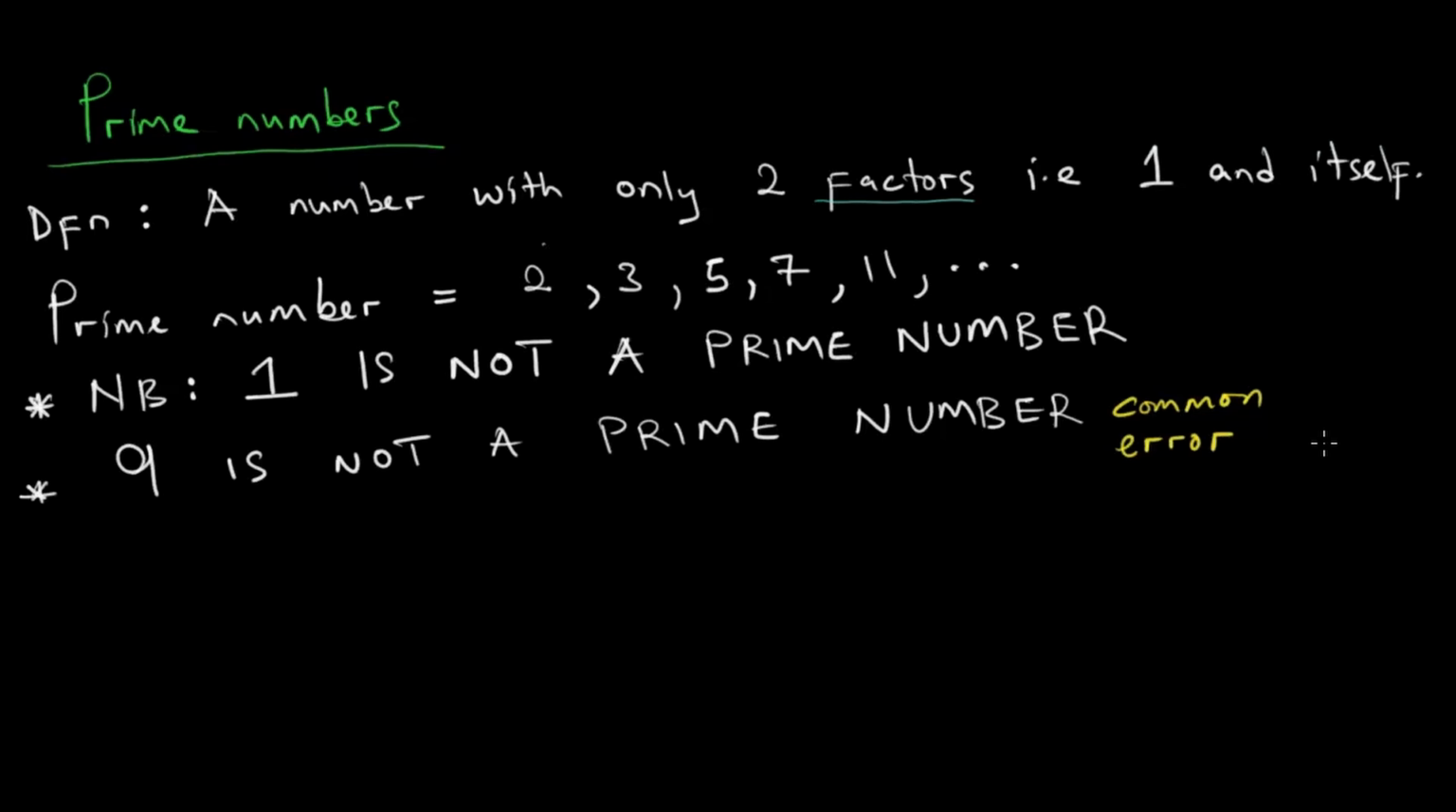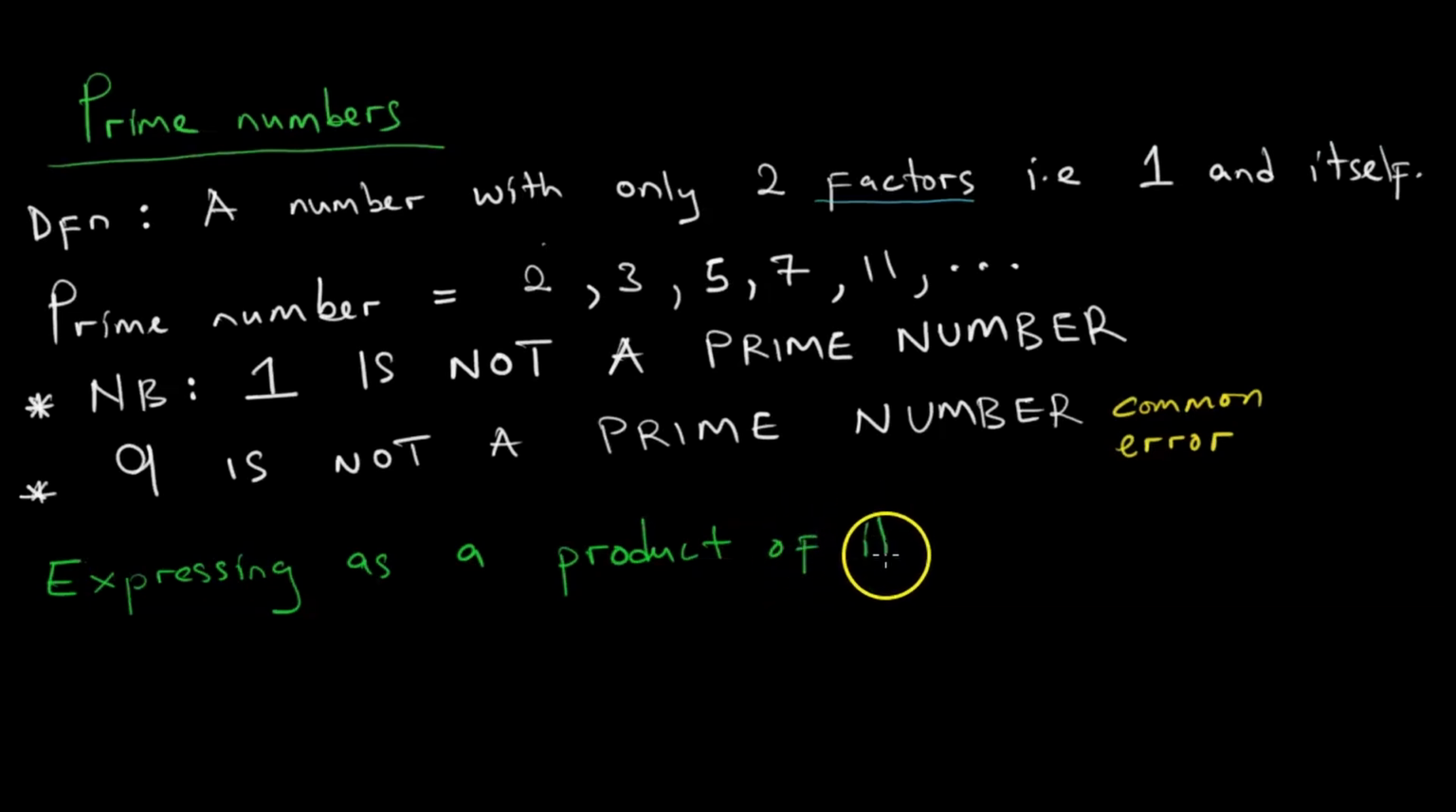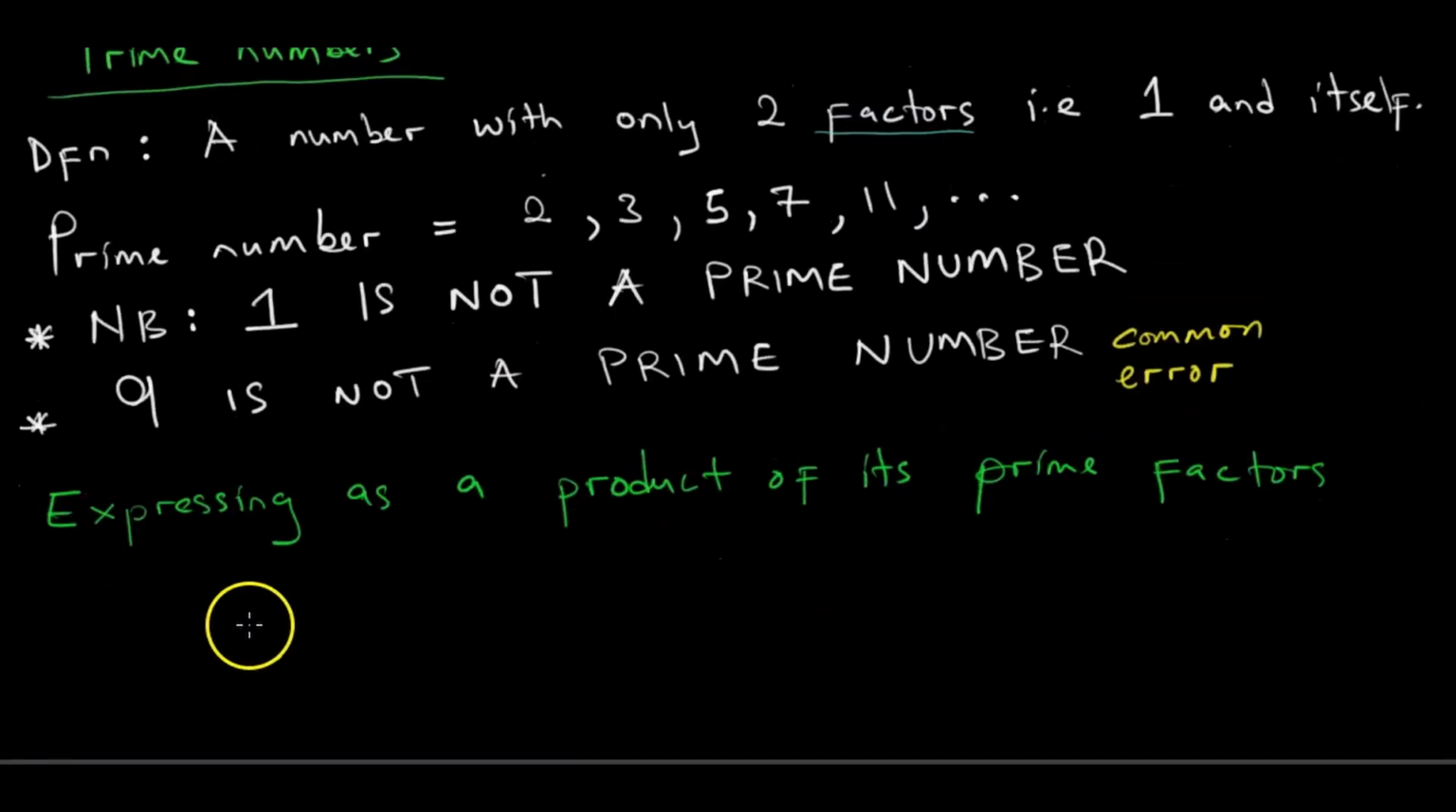We are going to talk about something now. What is it? Expressing a number as a product of its prime factors. There are questions examiners ask where we should express a number as a product of its prime factors. Let us say we are given 36. How do we do that?